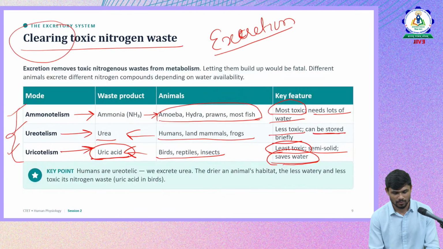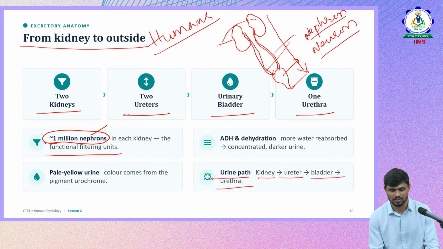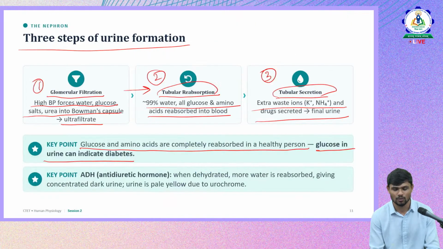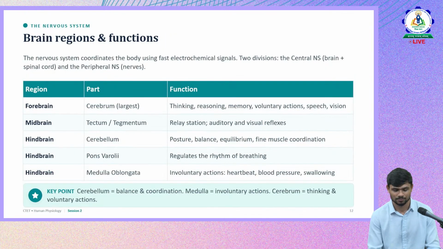So I hope you remember what we discussed in excretion. In excretion, the types of waste material produced by different animals, what they are, and how toxic they are. Then with respect to the kidney, it is the kidney structure and the functional unit of the kidneys, and how urine is produced in the nephron. So this is about formation of urine, which is the waste material that needs to be sent out.